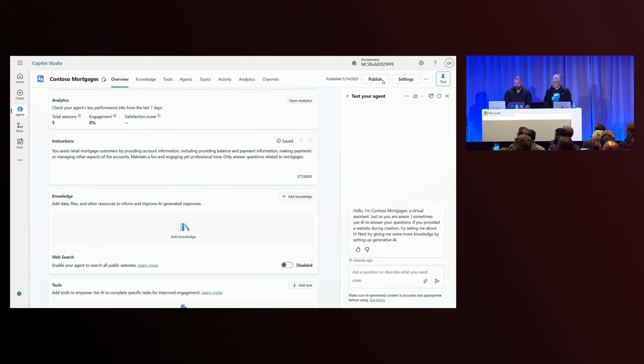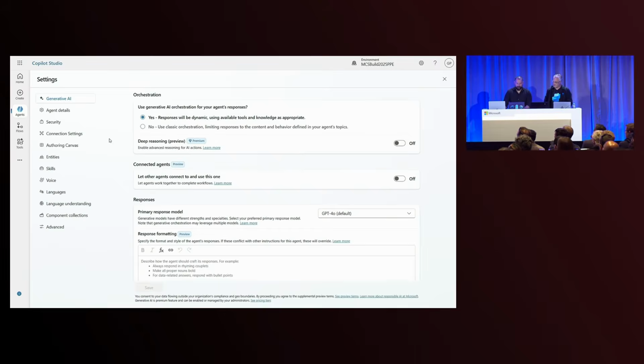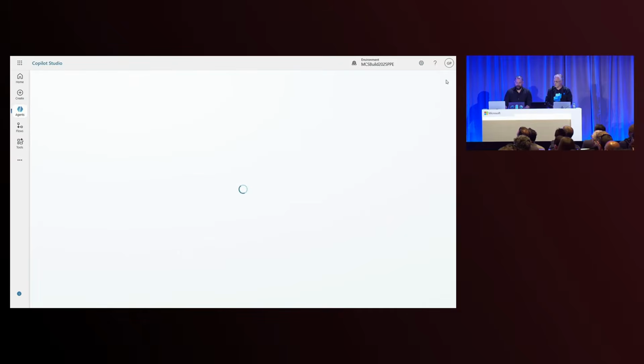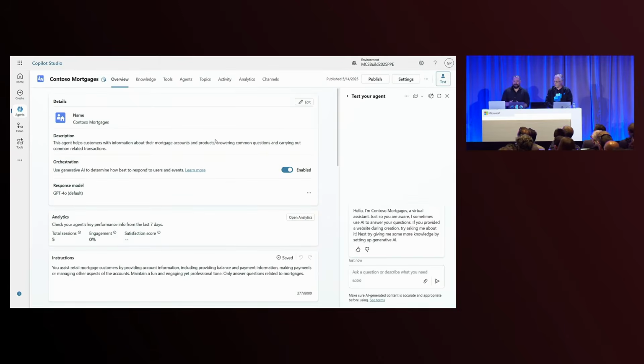First things first, we actually added a new setting now, which is connected agents. What that means is once you have multiple agents in your environment, you can decide which agents you want that agent to be connected to. So it's a connectable agent. In this case, I allowed this agent to be connectable too. This is the setting I'm talking about. This agent that I created is specialized in mortgages and helping answer questions about mortgages. So I'm going to go back to the checking agent that Gary has built and connect that agent.